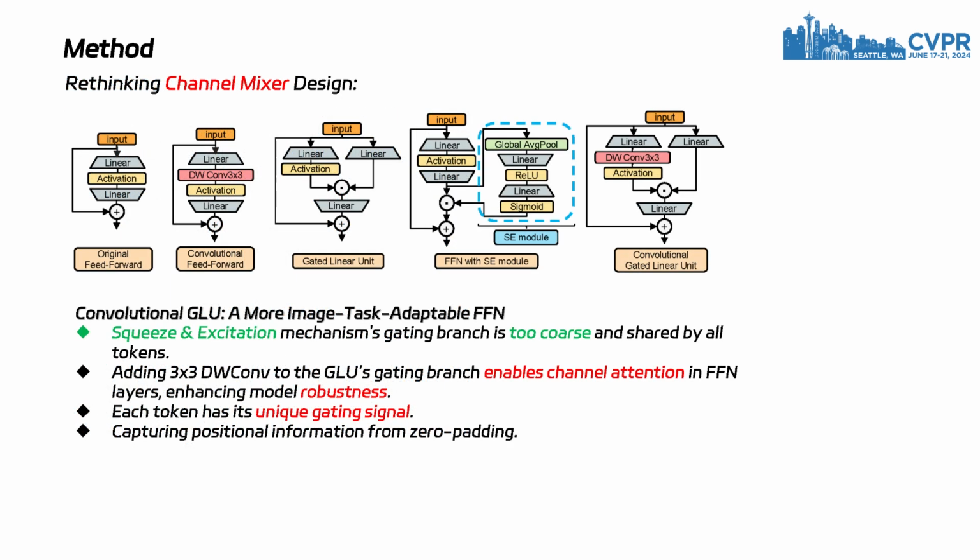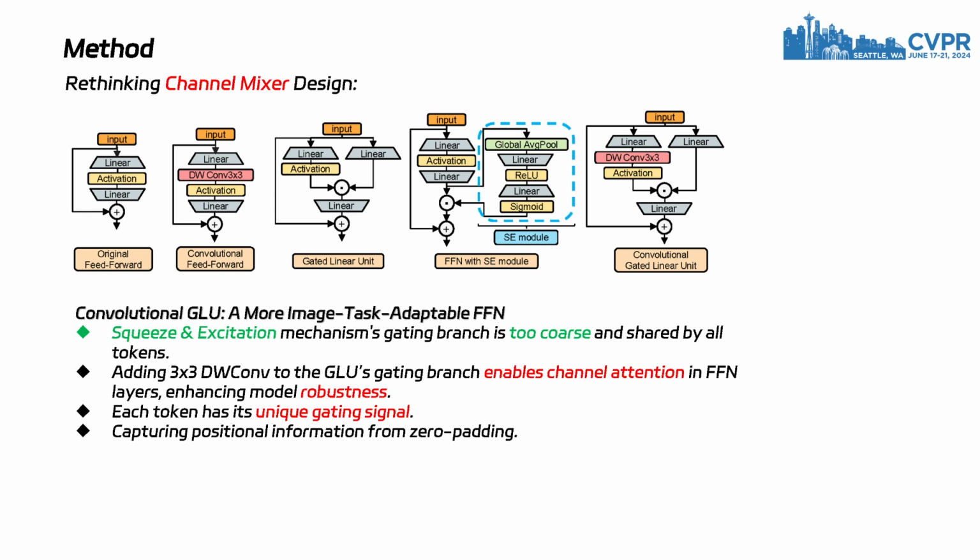Recent work has observed that incorporating the squeeze-and-excitation mechanism into a channel mixer can effectively enhance model robustness. However, the SE mechanism was initially designed to alleviate the issue of insufficient receptive fields in convolutional models. It uses features after global average pooling as the input of the gating branch, achieving a large receptive field for better decision-making, and addressing the problem of insufficient receptive fields in CNN structures.